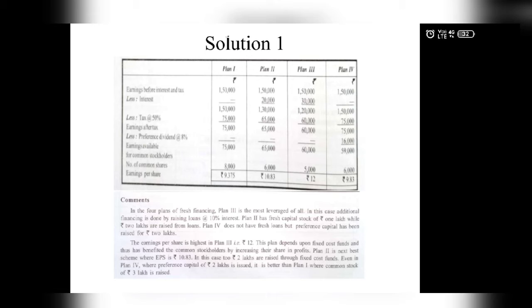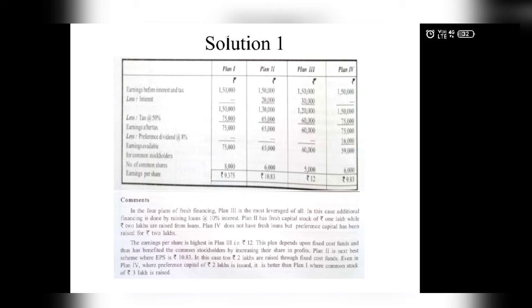Now in the first plan, the 3 lakh rupees that is raised is raised with the help of equity share capital. So we don't pay interest, we pay dividend to the equity shareholders. So in the first plan there is no loan, so we put a dash there. In the second plan, 1 lakh rupees is raised with the help of equity shares and 2 lakhs with the help of debentures at 10% rate of interest. So we will calculate interest at 10% on rupees 2 lakhs, because we have issued debentures of only 2 lakh rupees. 10% on 2 lakhs comes to 20,000. So in the second plan, the interest will be rupees 20,000.